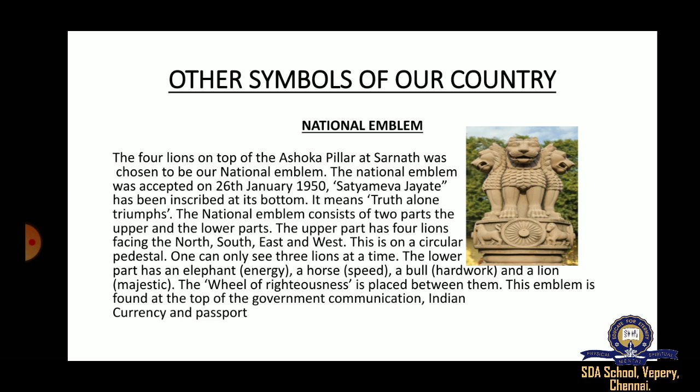And below the circular pedestal we can see an elephant, a horse, a bull and a lion. Elephant represents force and energy, horse represents speed, bull represents hard work and lion represents majesty. There was a chakra in between these animals, which we call the wheel of righteousness.